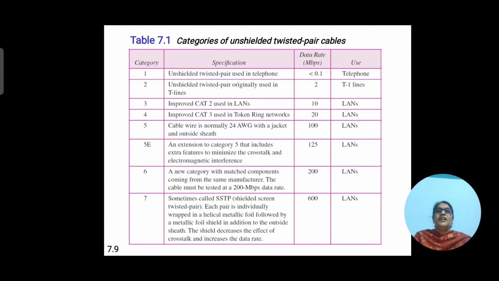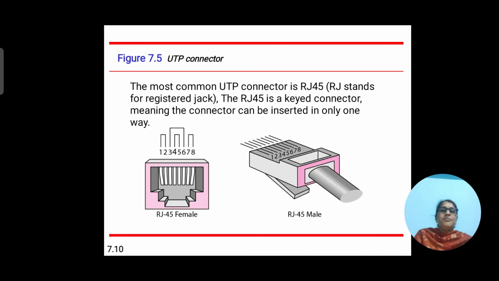The first category of unshielded twisted pair is used in telephones, with a data rate of less than 0.1. The second is unshielded twisted pair originally used in T lines, and the data rate is 2. Improved CAT2 is used in LANs, that is 10. Like so on, we have the data rates of unshielded twisted pair cable.